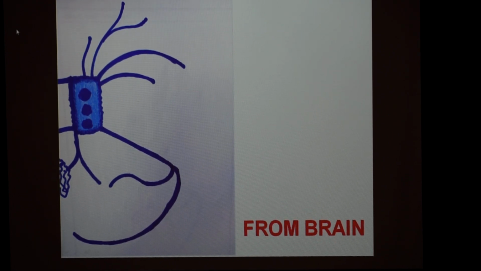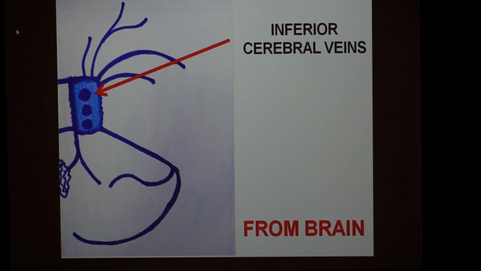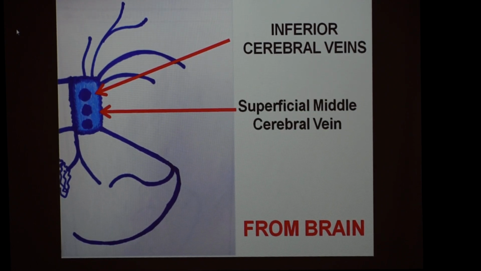Second, there are some veins which are draining from the brain. Which are those veins? They are the inferior cerebral veins. There can be more than one inferior cerebral vein, and the superficial middle cerebral vein, which is always single.